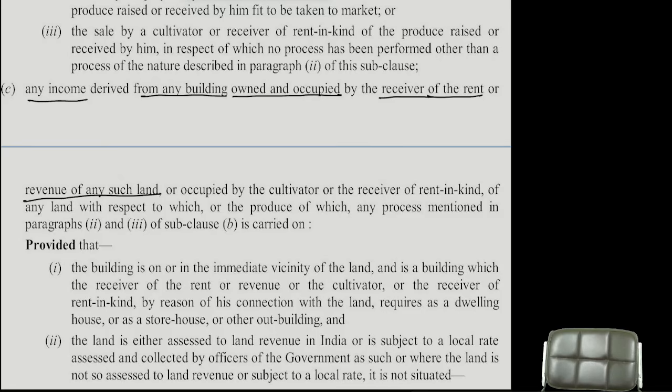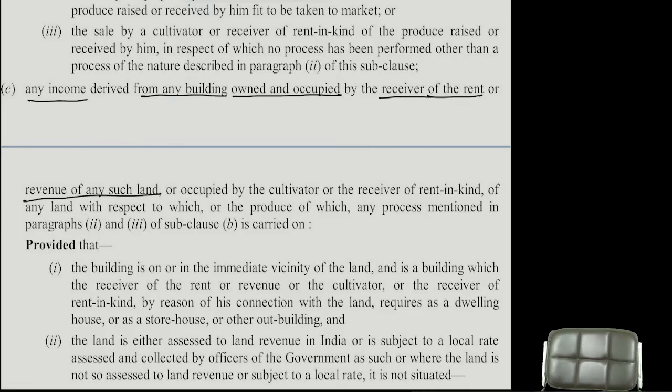One point everyone understood. I am also having a building. Others are occupying, I am only occupying. Owned and occupied. If I only own and I only occupy, how will income come? That is a question now. Doubt will come or not? That's why we should read the chapter called income from house property. Listen, what they say in the income from house property chapter.